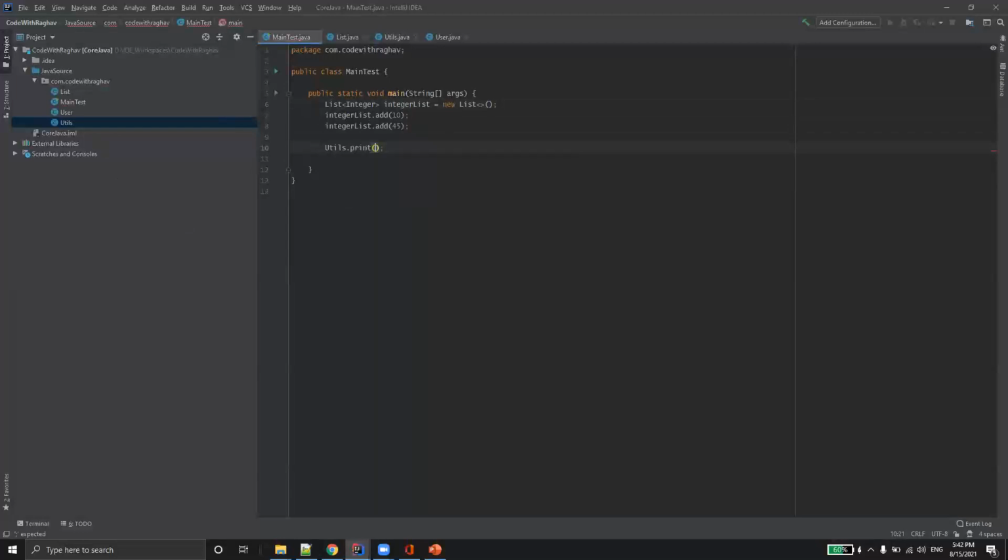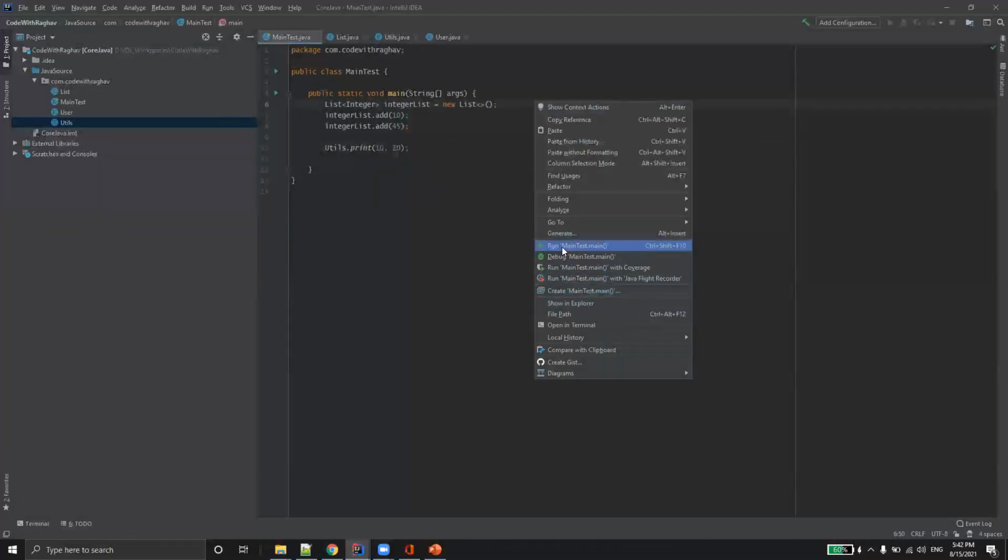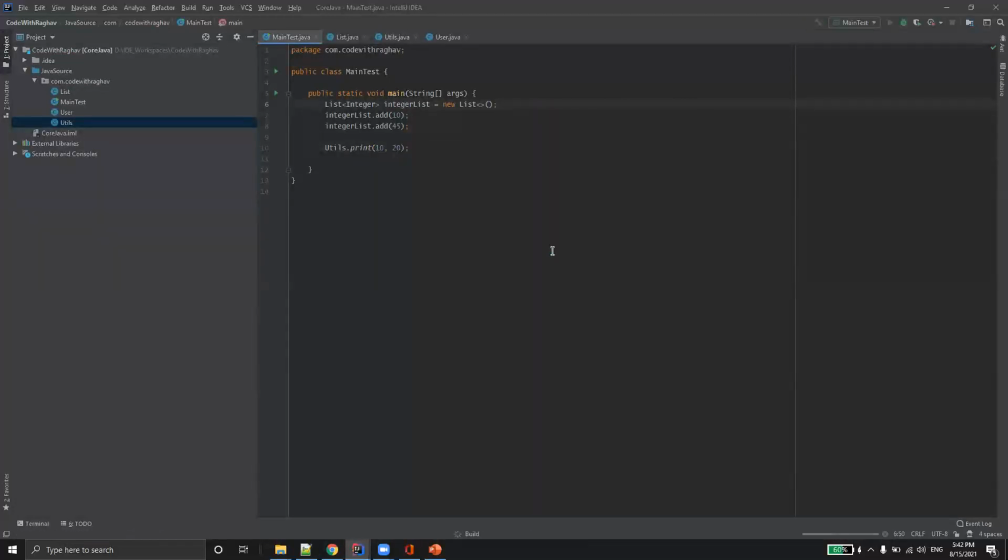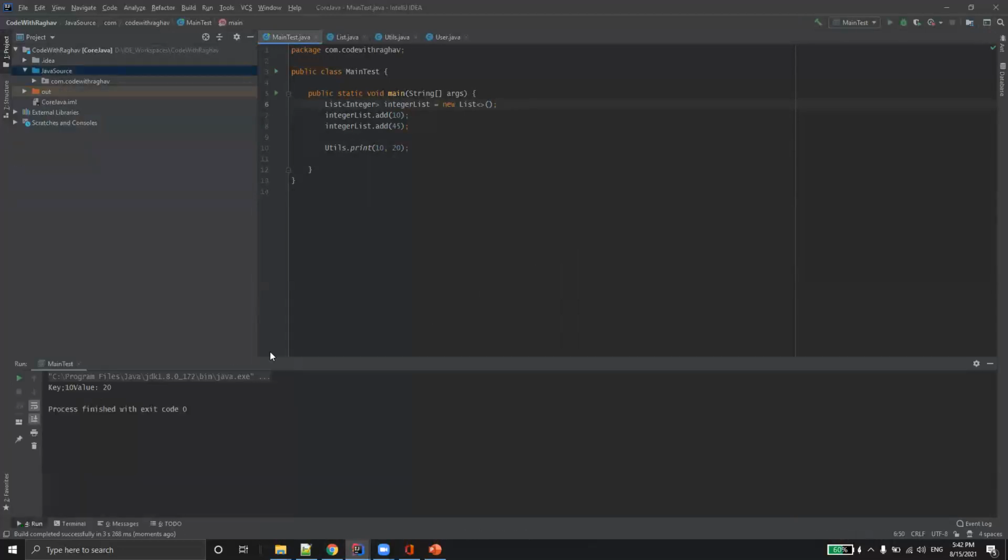Utils dot print, 10 comma 20. I'll run this. Running, compiling. Okay, key and value. This is how it looks. So this is not generic. This won't accept anything else now. This will only accept integer values.